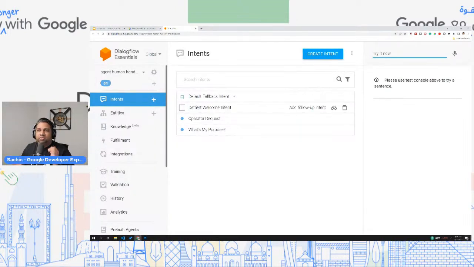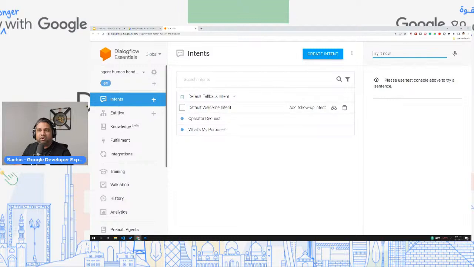The default welcome intent is basically how you greet your customer or your user. Let's say you have a chatbot integrated onto your website. The moment the user lands on the website, you have a pop-up that says, hi, I'm so and so chatbot, I can do XYZ things. How can I help you? And that is possible using the welcome intent.